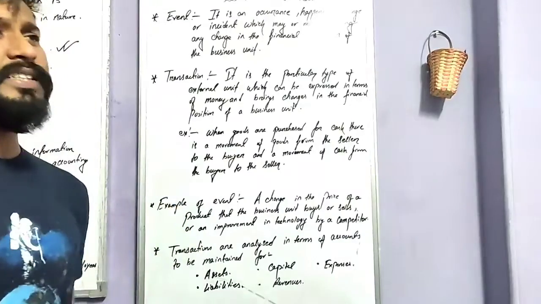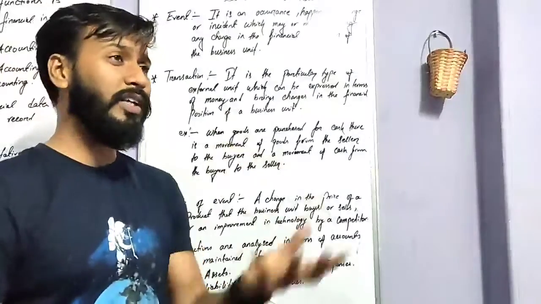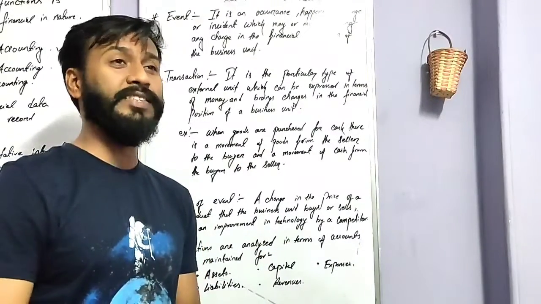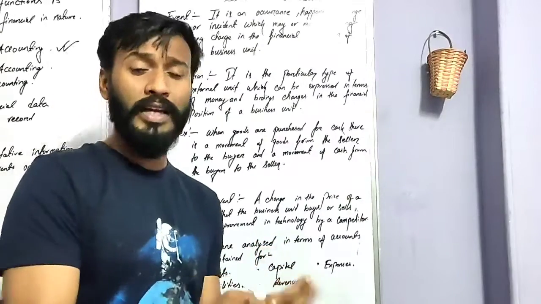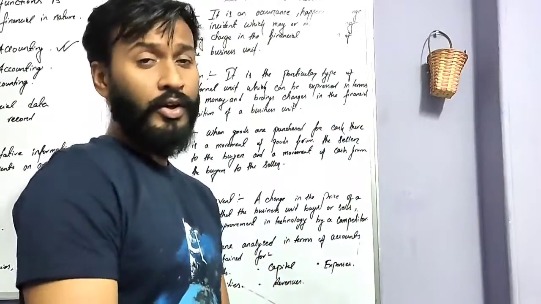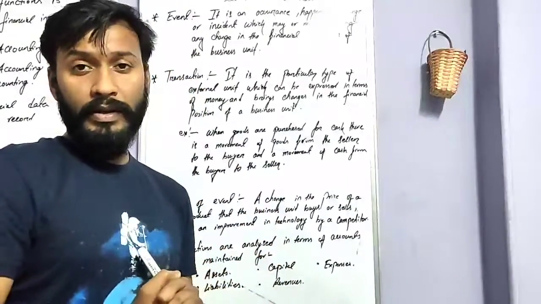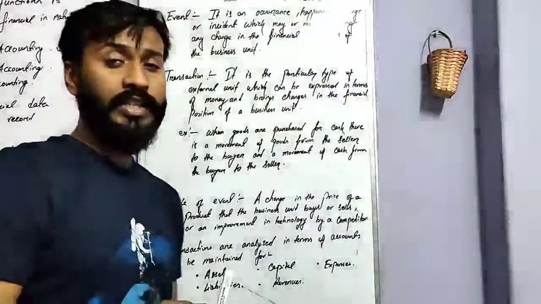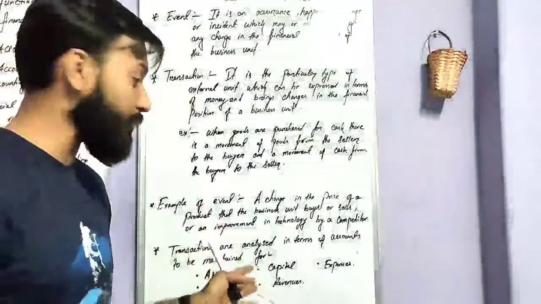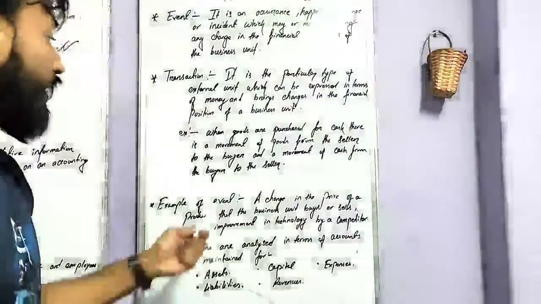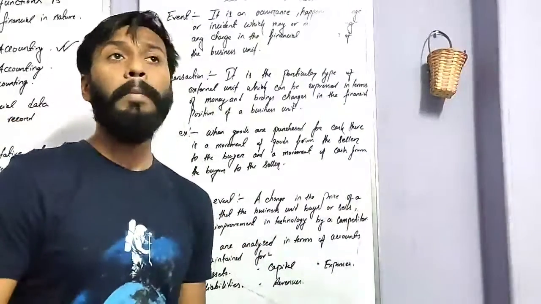So event is just anything happening in the business, whether it is related to business or related to some other things. Whatever is happening in the business, that happening we call an event. Say if the price of a product increases, as you can see in the example, a change in the price of a product that the business unit buys or sells, or an improvement in technology by a competitor.